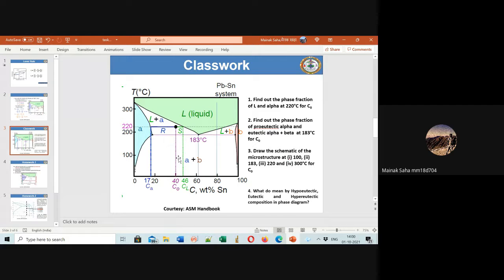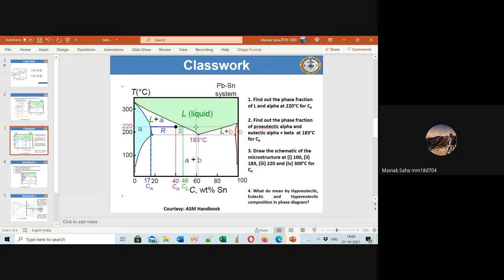You are not changing this composition. C0 is C0, so don't worry about it. This is fixed, and the remaining things will change, maybe this CL will change. This composition is the same, 40%, your initial starting composition. Now the question is, I am telling you to find the fraction of proeutectic alpha and eutectic alpha plus beta. Means I am indirectly asking you to find the volume fraction of alpha and the volume fraction of alpha plus beta. I will tell you how.